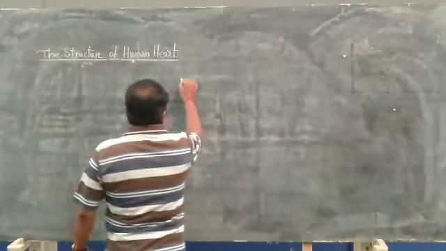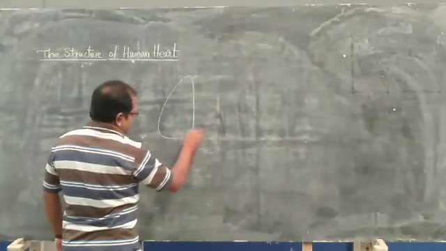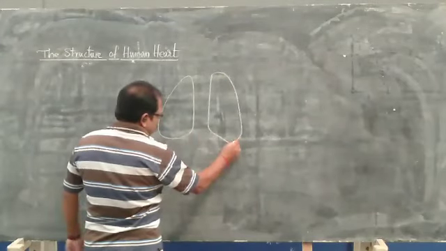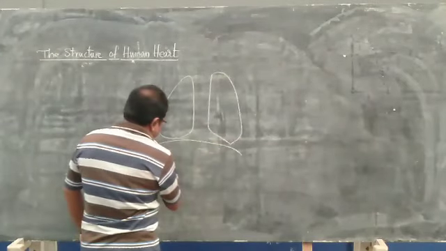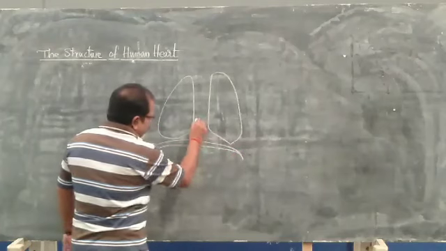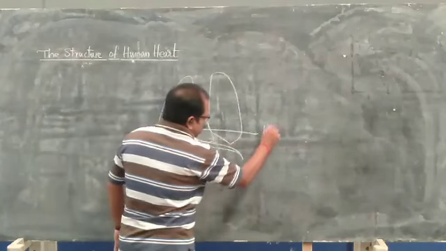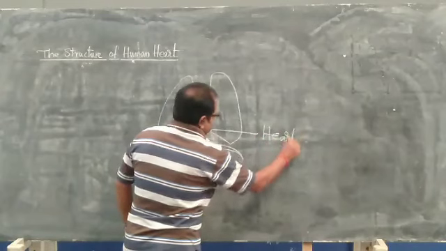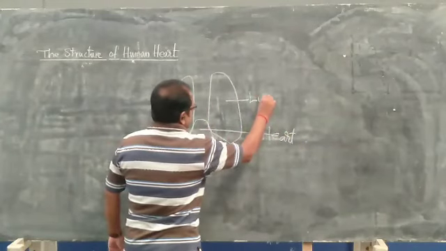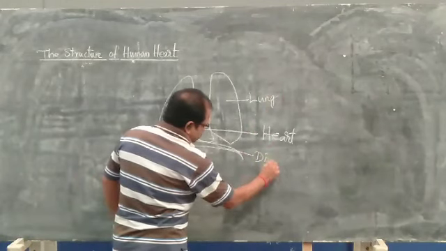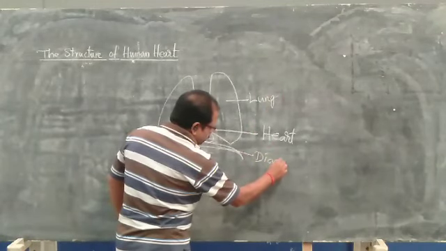In between the lungs, this is the structure of the lungs, and this is the diaphragm. Above the diaphragm, this is the heart. This is the lungs. This is the diaphragm.